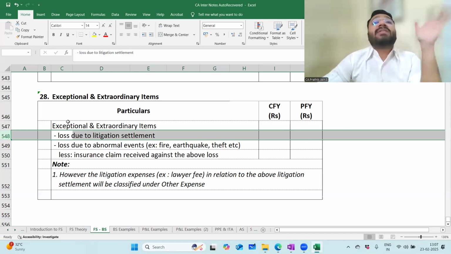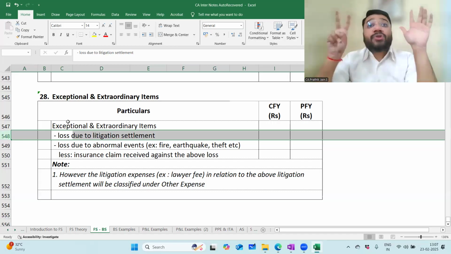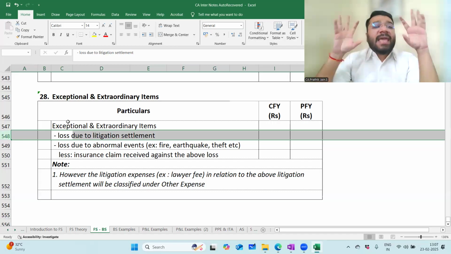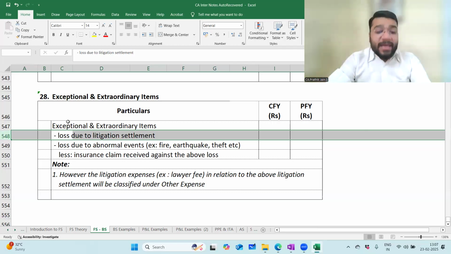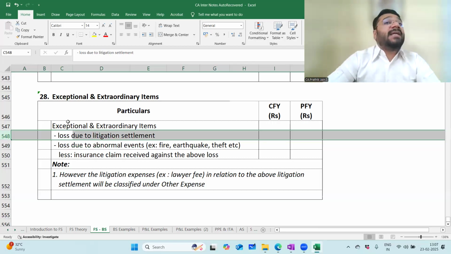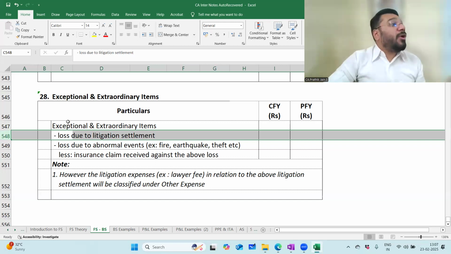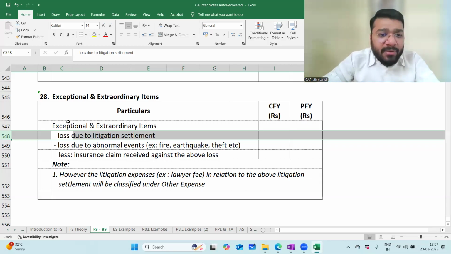This is an exceptional circumstance and those 7 people should be aware of this. So they created a separate section called exceptional and extraordinary item. So any money that you pay because of litigation settlement. What is litigation? What is the meaning of litigation? It's a legal issue which has been fought in the court of law, and against the company the judgment has come and the court has ordered you to make a payment of 10 lakh rupees as compensation. So it is a loss. So hence it has to be recorded under exceptional and extraordinary item. Any problem?